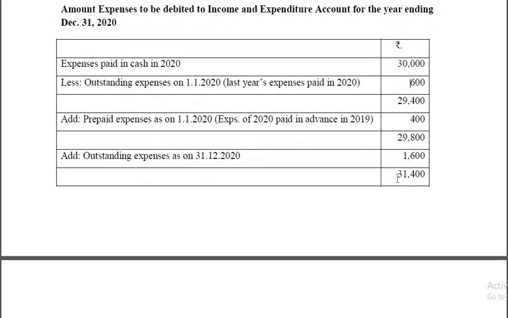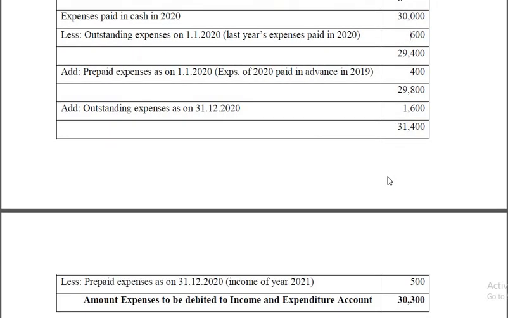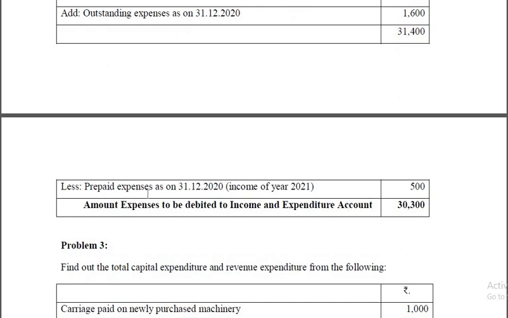So thus the total amount is 31,400. Of course, one more item is there. Prepaid expenses at the end of the year, that means that is not the expense of current year, therefore that should be deducted, because that is the expense of next year, not current year.